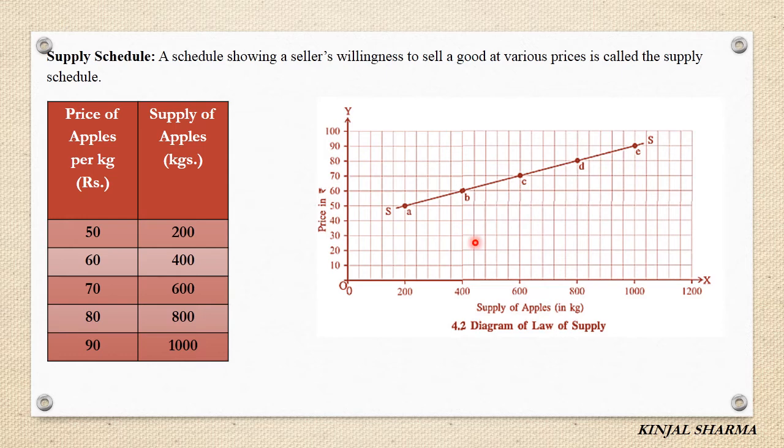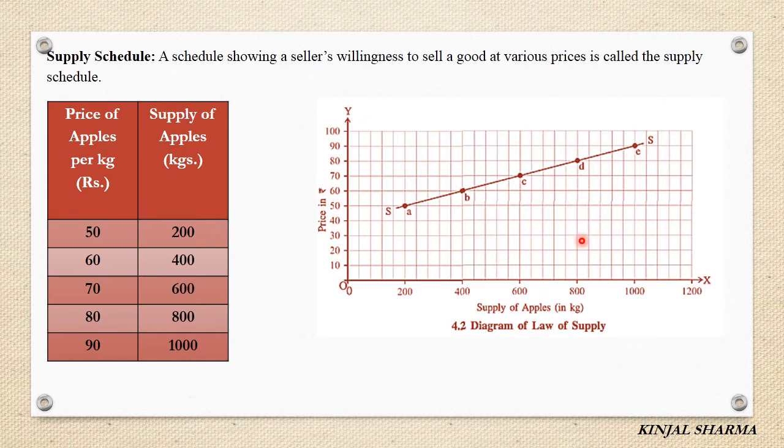As you can see, as the price increases, the supply of apples also increases in the market. At price 50, the supply was 200 units, but when the price increased to 90 rupees, the supply increased to 1000 units, right? So this curve is called the supply curve, and it has a positive slope.